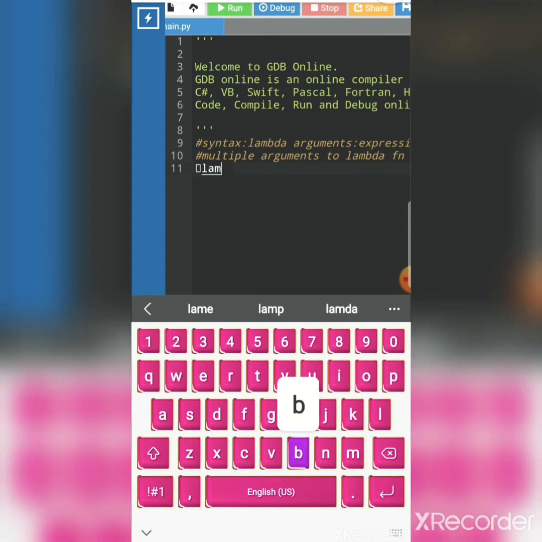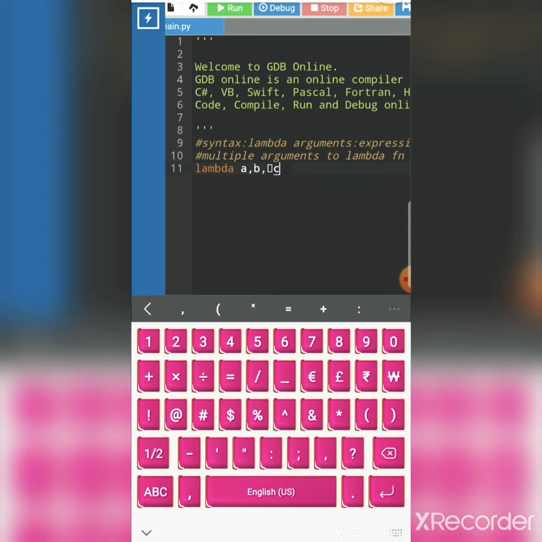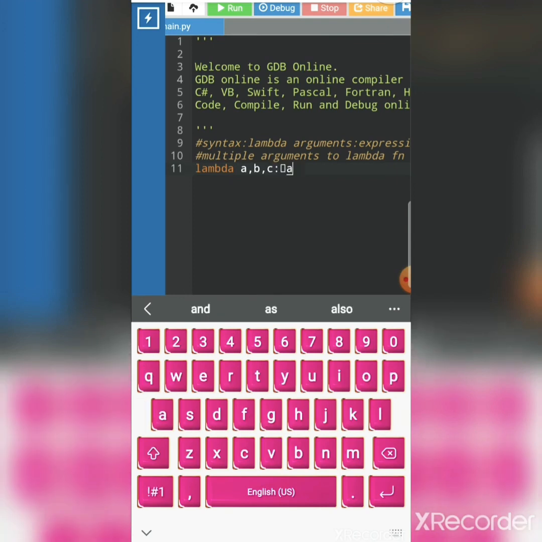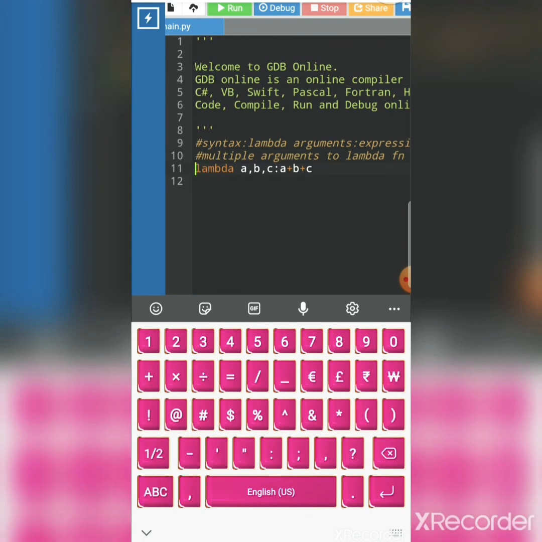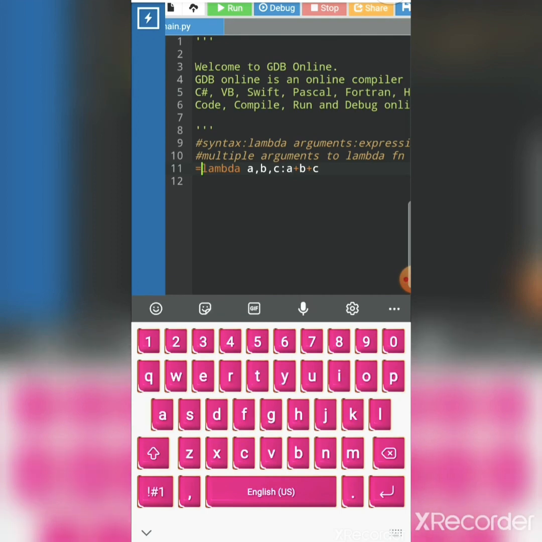Let's take the lambda function with arguments a, b, c, followed by the colon and the expression a plus b plus c. Next, we have to assign this whole expression to a variable.